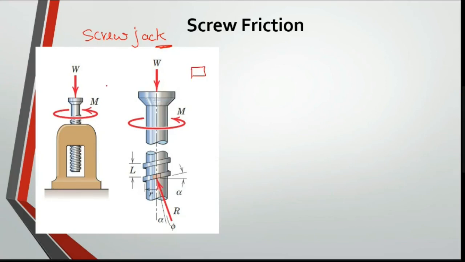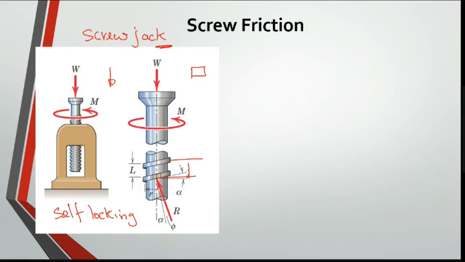What happens is it does not allow the load to come down, whatever weight you are applying. This we call self-locking. It automatically locks, which means only if you rotate can you bring it down and make it move; otherwise, because of the force, it won't come down. This self-locking occurs based on this particular friction. It purely depends on the lead angle.